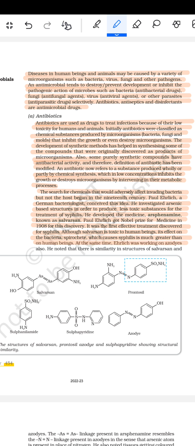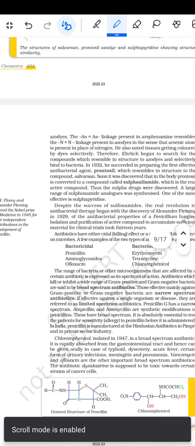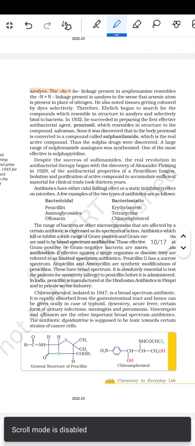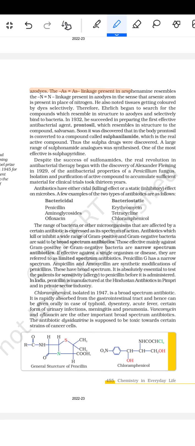At the same time, Ehrlich was working on the azo dyes. Also, he noted that there is similarity in the structure of the salvarsan and azo dyes. The As=As linkage present in the arsphenamine resembles the N=N linkage present in the azo dyes, in the sense that arsenic atom is present in the place of the nitrogen. He also noted tissue getting colored by the dye selectively.